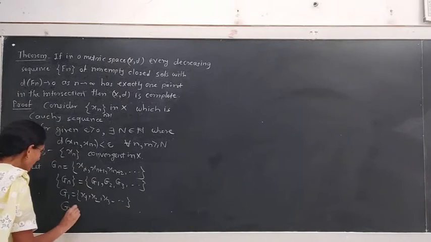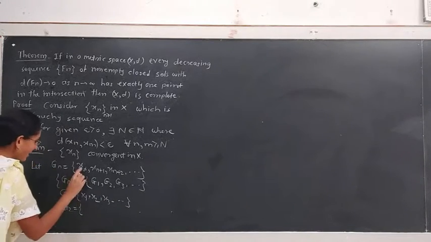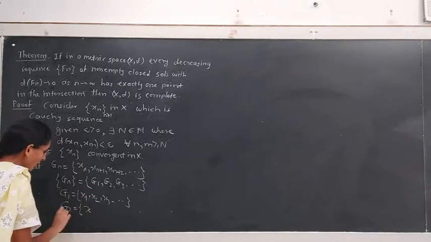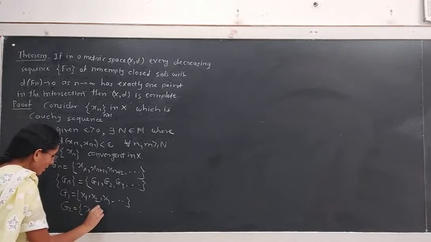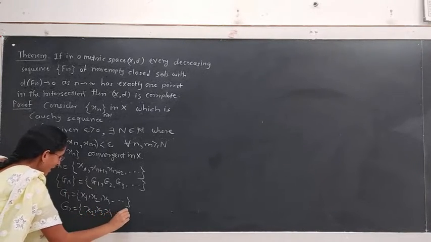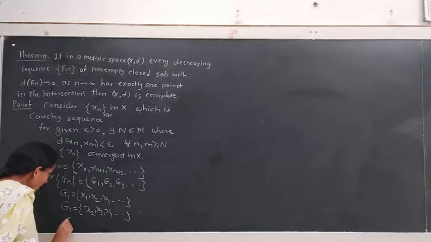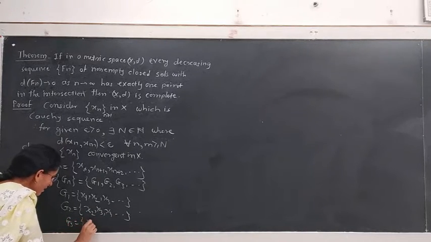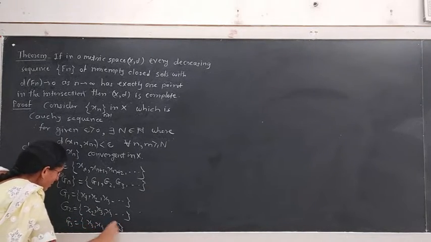The second set G2 starts from 2, the first point of this set is x2, x3, x4 and so on. Also G3 will be x3, x4 and so on.